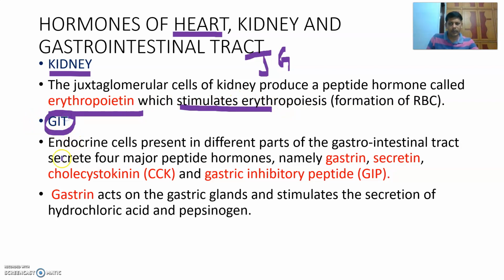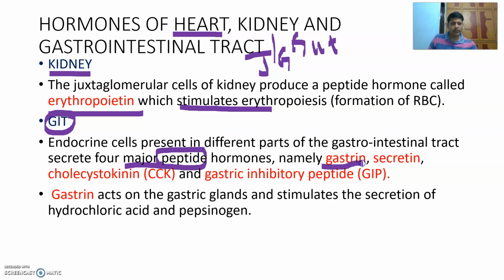Next one, hormones of GIT, gastrointestinal tract, otherwise called gut or alimentary canal. Endocrine cells present in the different parts of the gastrointestinal tract secrete four major peptide hormones. These are also chemically peptide hormones. Peptide hormones are water soluble, whereas aldosterone and iodothyronine are lipid soluble hormones.